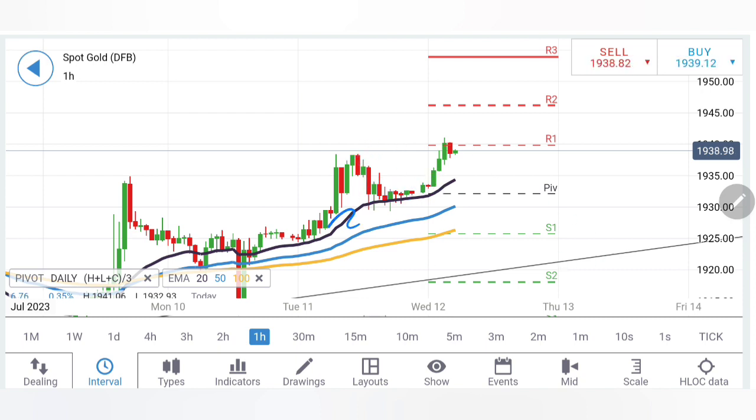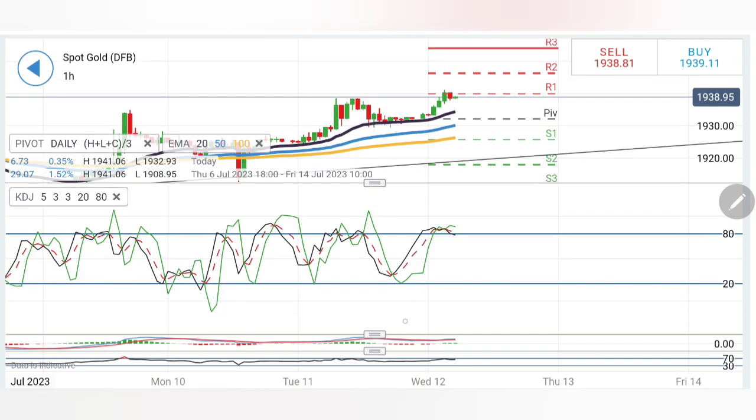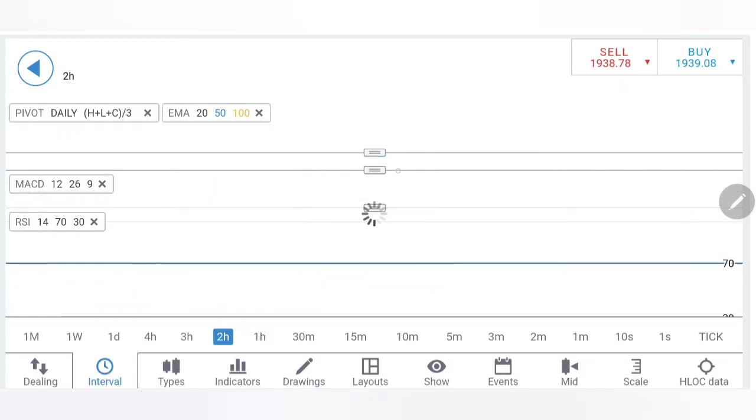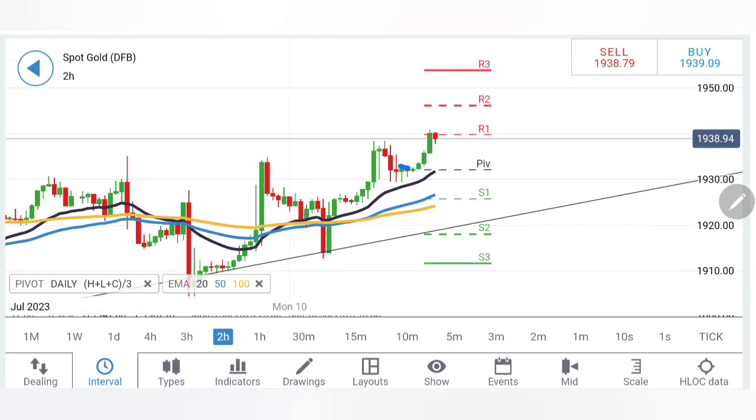Now what will happen if it gives a breakout? See, it appears that it will give a breakout, and the breakout is going to be sharp enough. Be careful here. Stochastic is overbought, MACD is bullish, RSI is near to the top, and on the 2-hour charts, see it has formed a base here. Since then a megaphone pattern here, a possible retracement can be seen, and then from there it will take off. This is my expectation.